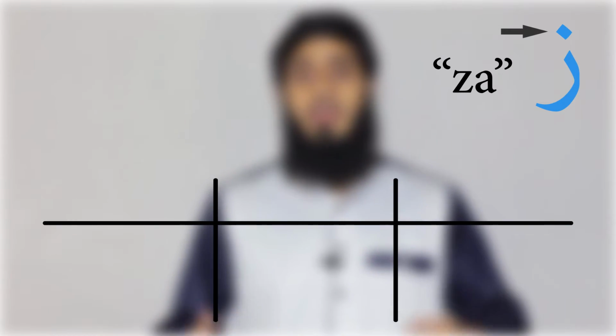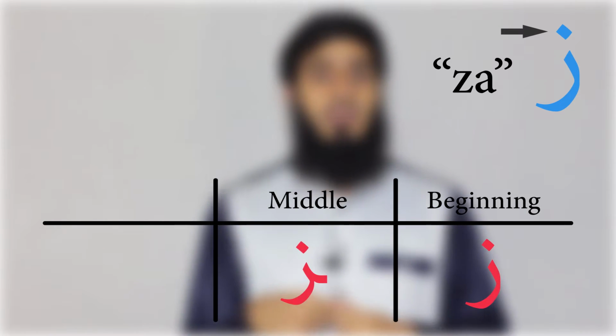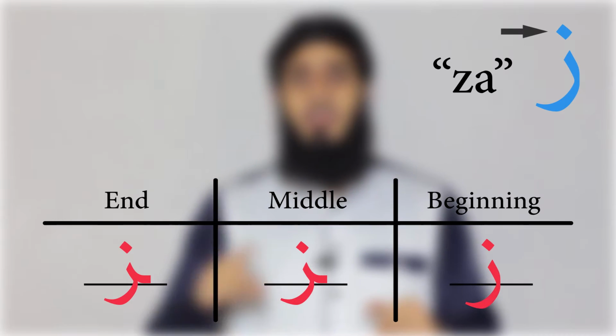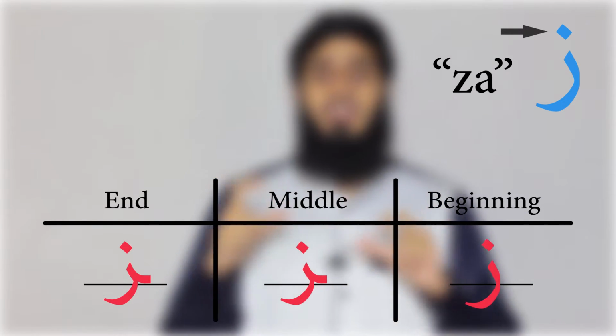The only difference is that it has a dot on the top. Okay, so ra and then zal. Again, it's like the Z in the English language, and let's see how it looks when it comes in a word. At the beginning, it looks like this, in the middle, it looks like this, and in the end, it looks like this. So again, you can see it goes underneath the line, curves, but it has a dot on the top, and that should differentiate between the ra and the zal.